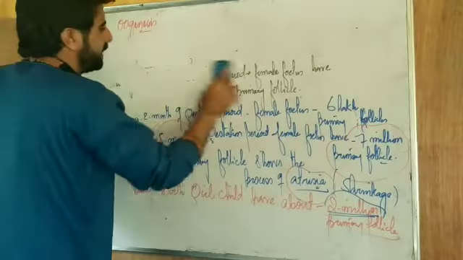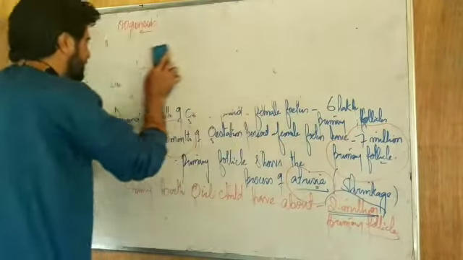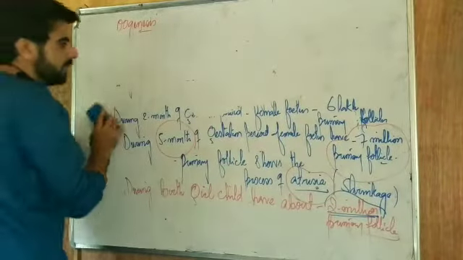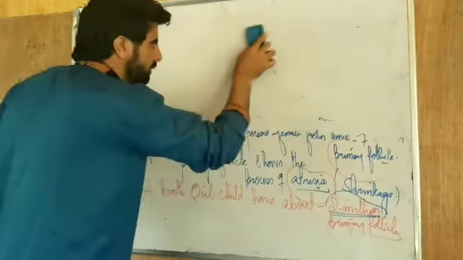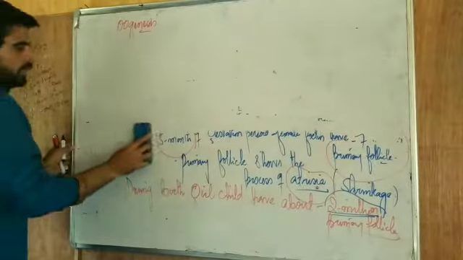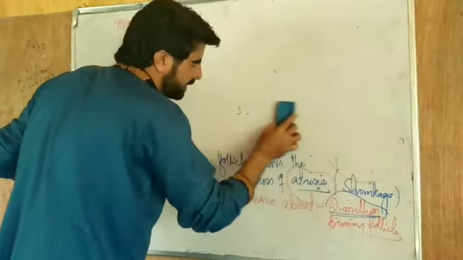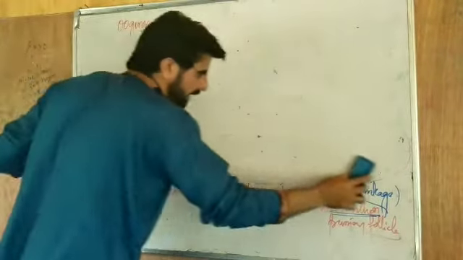Now, at puberty, when the girl child becomes sexually mature, what will be the number of primary follicles? The primary follicles again decrease due to atresia, the shrinkage of the primary follicles. At puberty, the primary follicle number decreases to 60,000 to 80,000.